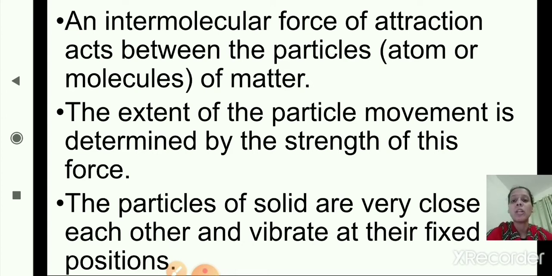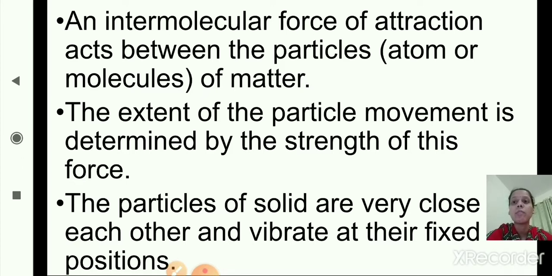The particles of solid are very close to each other. Just now we have seen in the figure, the particles of solid are very close to each other and vibrate at their fixed position. The intermolecular force means the force of attraction between the particles, that is atoms or molecules, and the movement of the particles is determined by the strength of this intermolecular force.